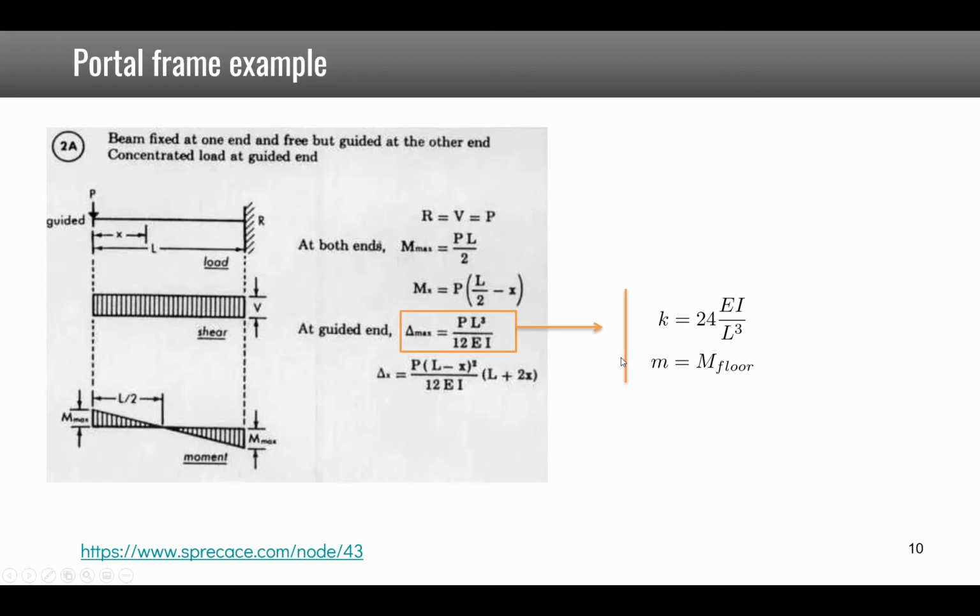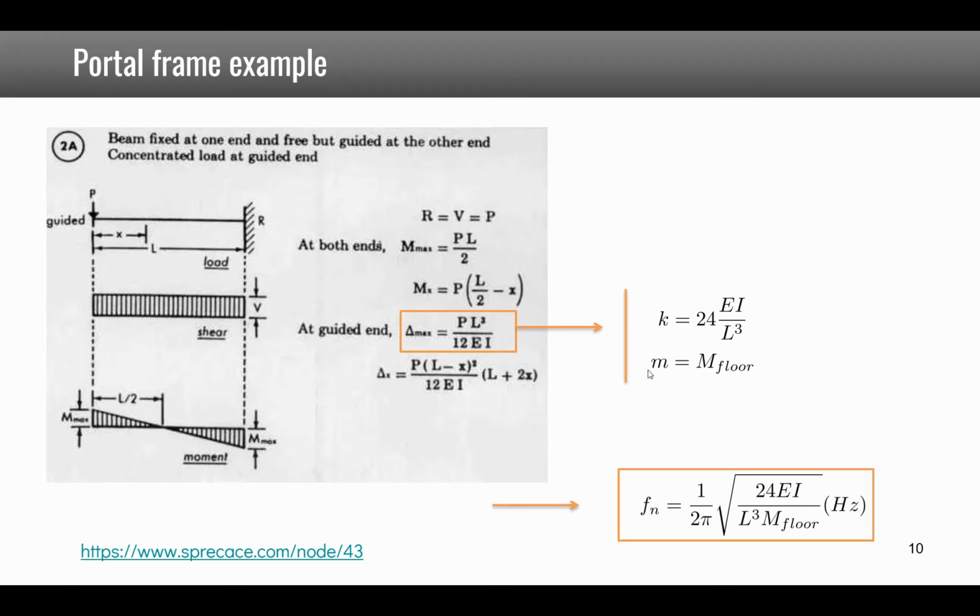The equivalent mass is the mass of the floor, so that the first natural frequency is given by 1 over 2 pi square root of 24EI over L cubed m floor. So you see that we can find with a pretty simple formula the first natural frequency of our portal frame.